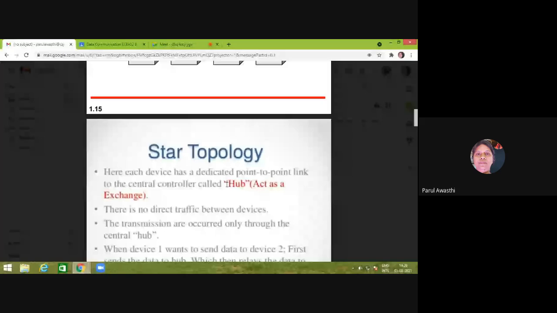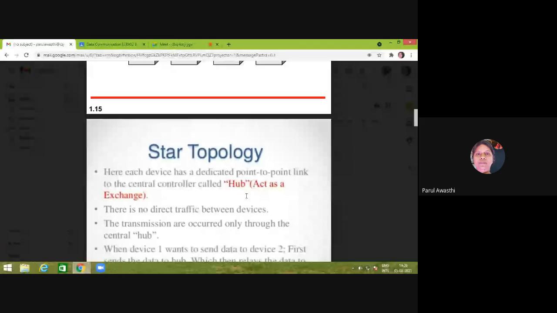So star topology means what? Here also each device has a dedicated point-to-point link to the central controller, and this central controller, which acts as an exchanger, is called a hub. There is no direct traffic between devices, but there is traffic in the hub, right?